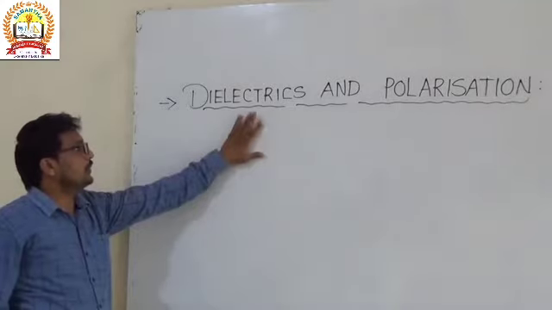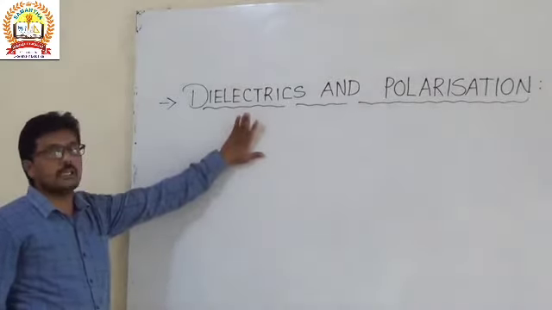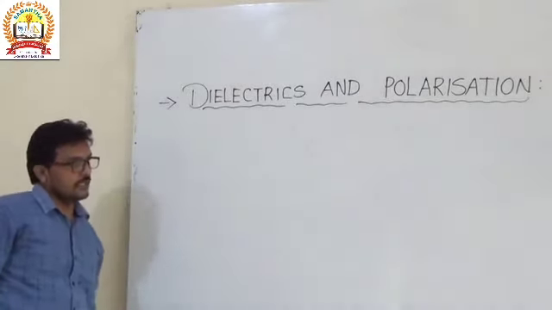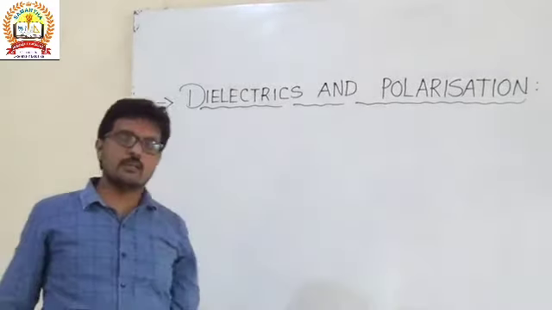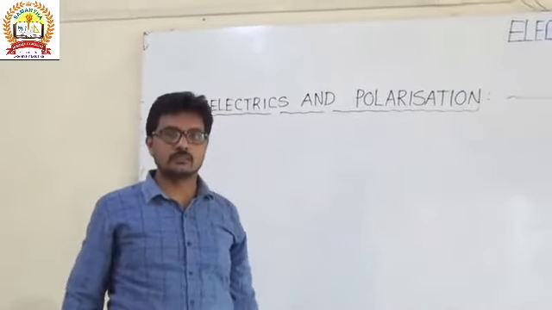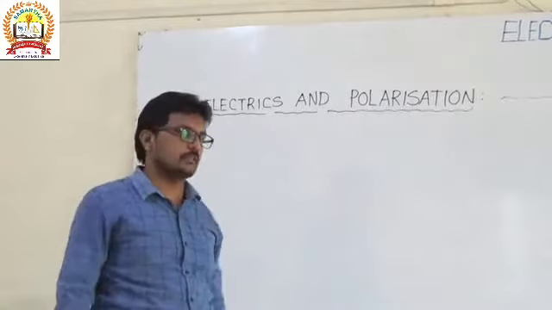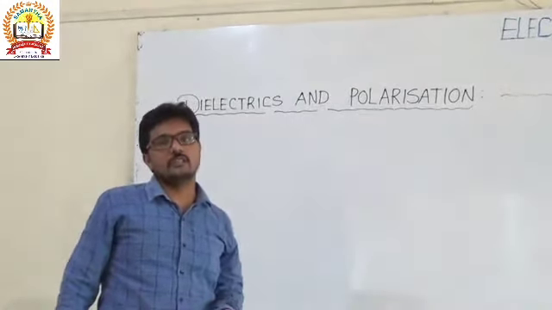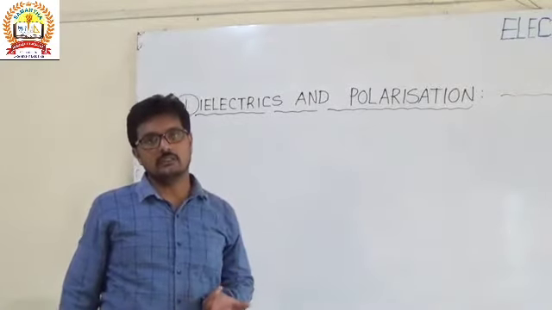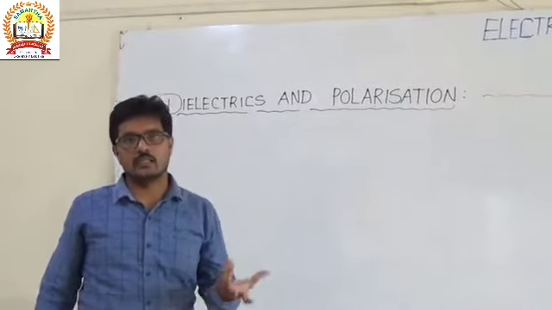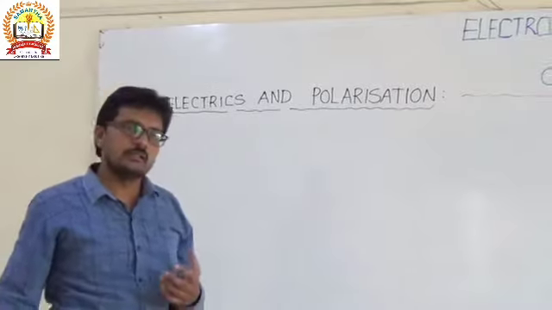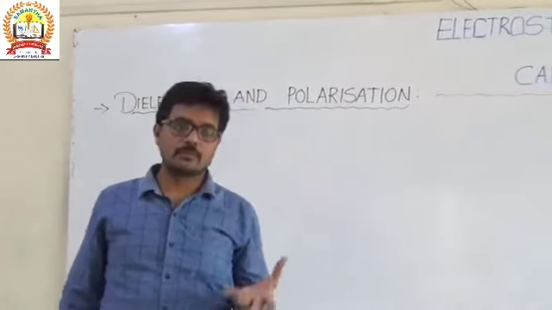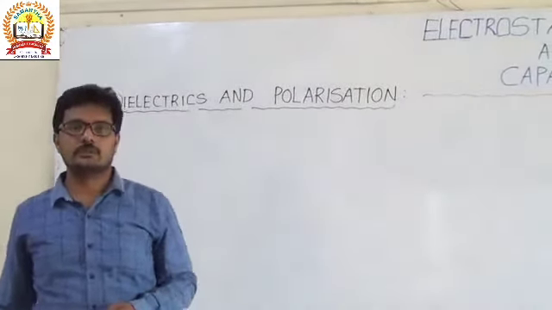So here we should know about dielectrics. Dielectrics are also known as insulators. We may call them insulators. Why we call them insulators: they don't allow electricity or heat. Such types of substances we call dielectrics.